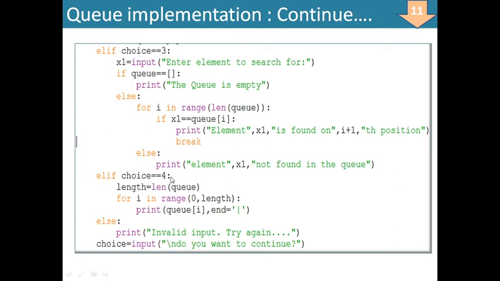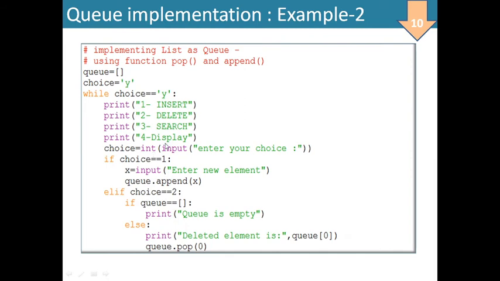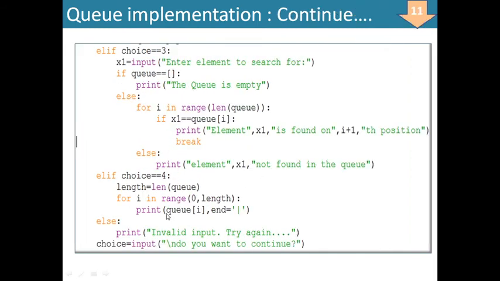So this is how we can perform the searching. Now, for displaying the result, fourth choice is display the elements of the queue. Length is equal to len of Q. For i in range 0 to length, all elements from 0 to length minus 1 index number तक सारे एक्सेस होंगे i के थ्रू. i will have 0, 1, 2, 3, 4, 5 up to length minus 1, the index numbers. All those elements will be printed, print Q of i.